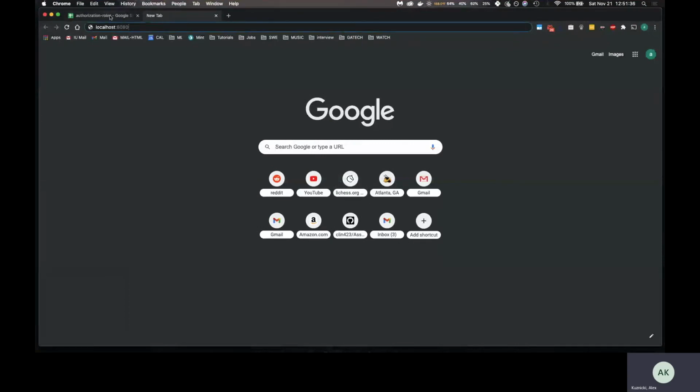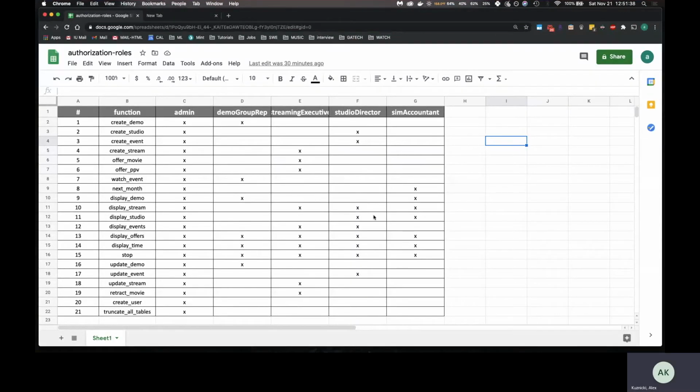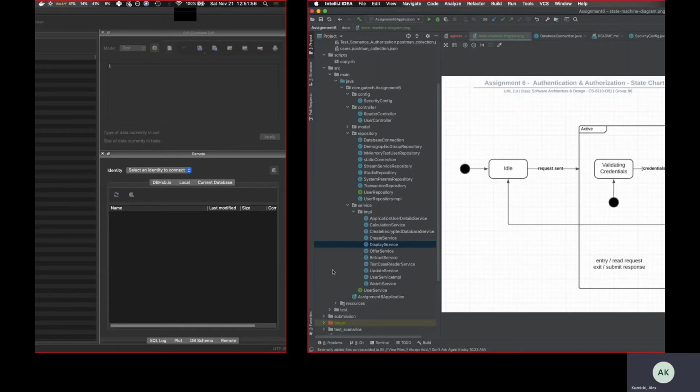In our documentation folder in our GitHub repo, you will find an Excel sheet like this, which displays which of our existing commands, and which commands we added for the new requirements, have a corresponding mapping to which of the roles is able to execute those functions.